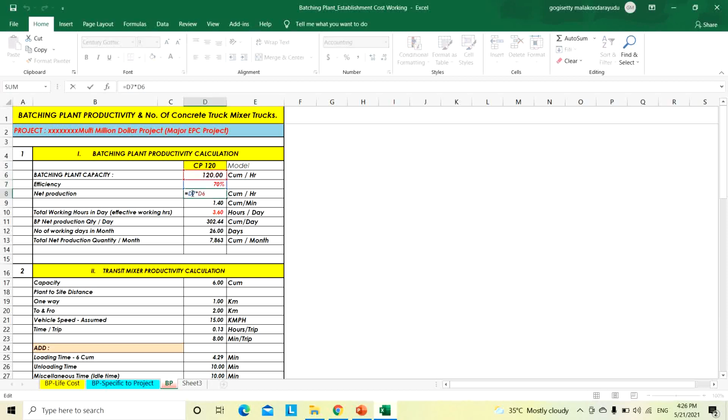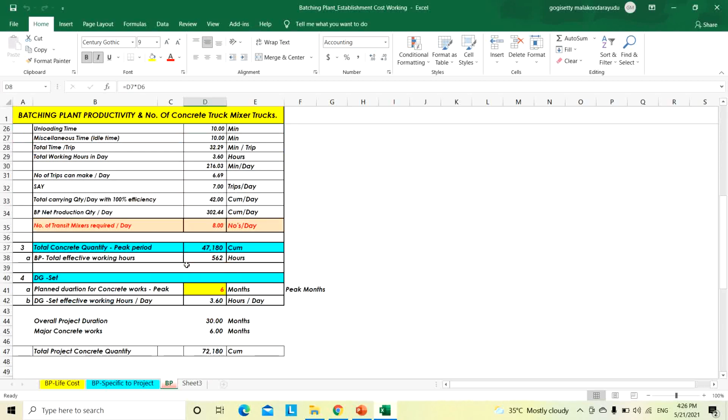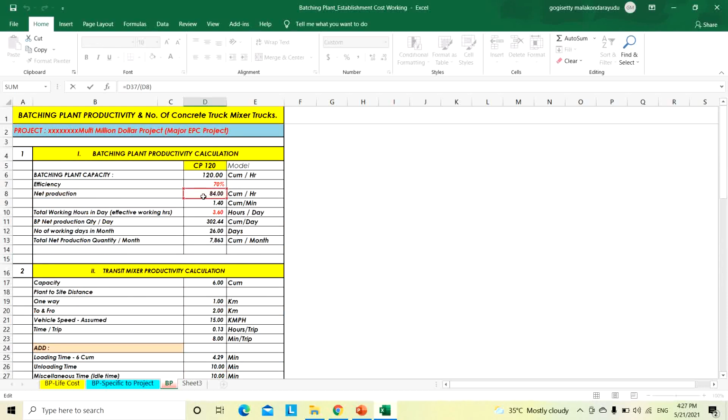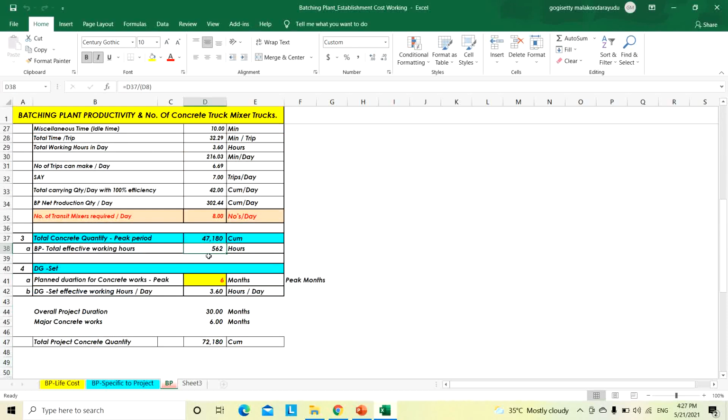So 120 into 70% is 84 cubic meter per hour. Total we need 47,180 cubic meter. So total how many hours? 47,180 divided by 84 cubic meter per hour. So we need 562 hours. 562 batching plant effective working hours.